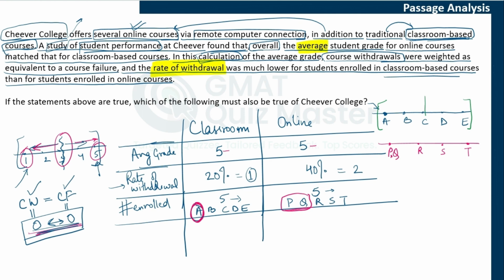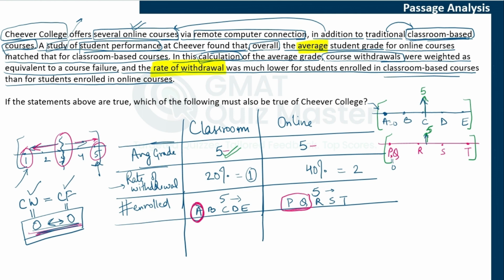So maybe somewhere here, let's say, this 5 lies here. This is the actual average for all 5. And for P, Q, R, S, T, again, it is 5. So let's say it lies somewhere here. Now, consider, we know that A is 0 and P and Q are 0, right? Which means that in order for them to have equal averages, they have an average of 5 here.